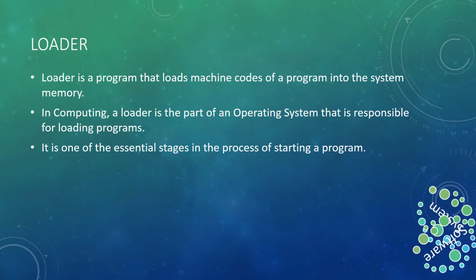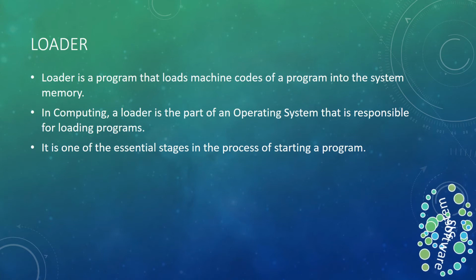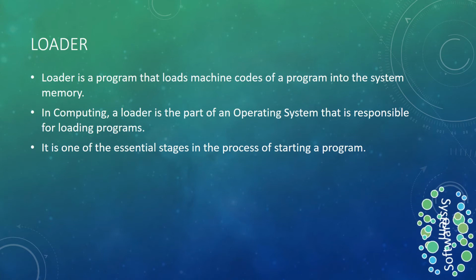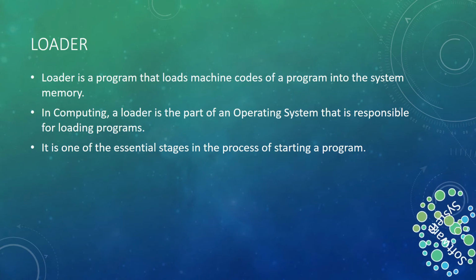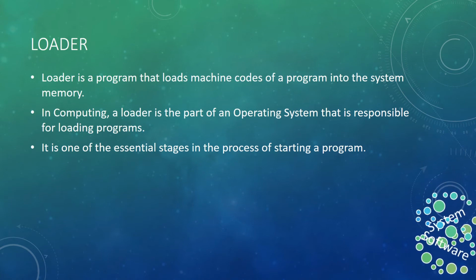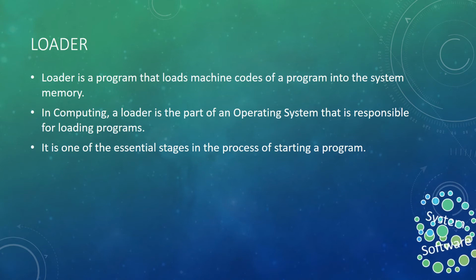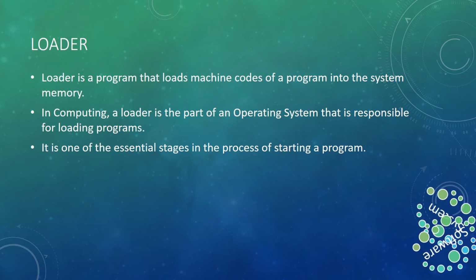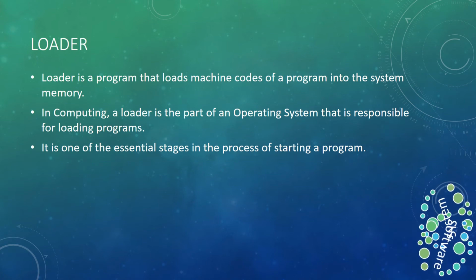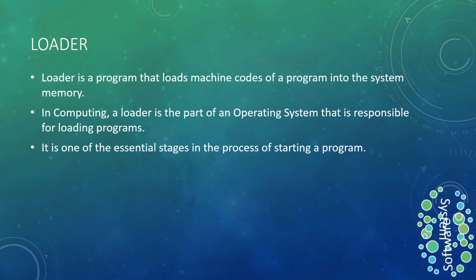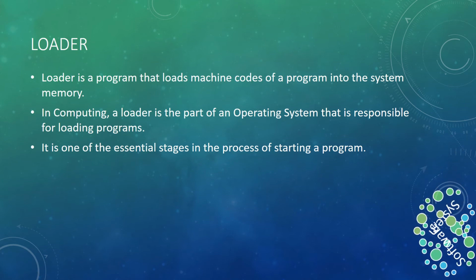Loader. Whenever we want to load the program or execute the program, there is a tool available with the operating system. This particular tool gets executed whenever you want to execute some kind of program. Obviously you want to execute a particular executable file. First of all, that file must get loaded into the operating system. While we are saying it is loading into the operating system, its job is that it should reside at some memory location. This job is done by the loader. Okay, it is one of the essential stages in the process of starting a program.